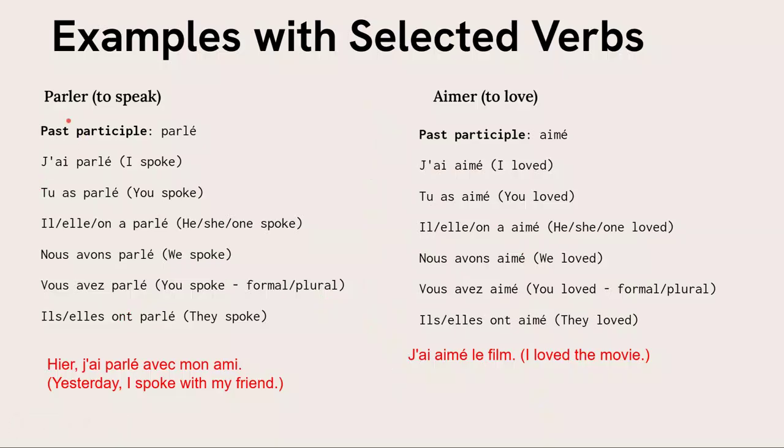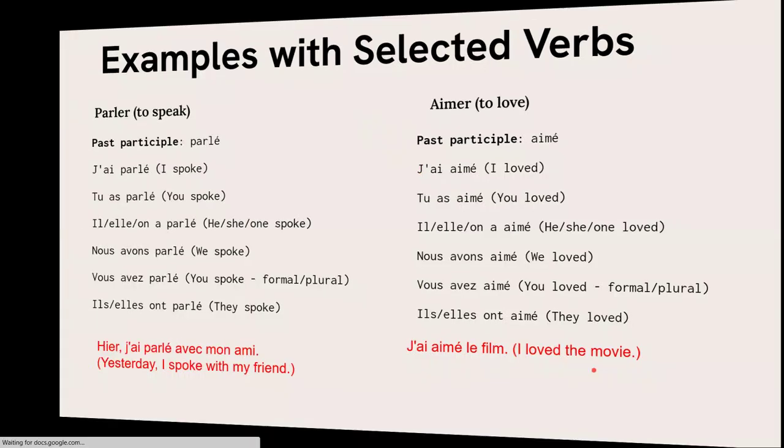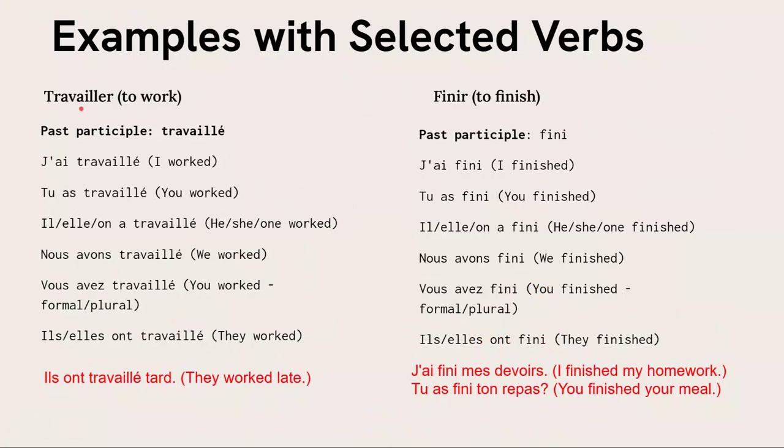There, for the verb parler, I made my sentence: j'ai parlé avec mon ami. The verb aimer, conjugated for all persons, and j'ai aimé le film. Travailler: nous avons travaillé tard.